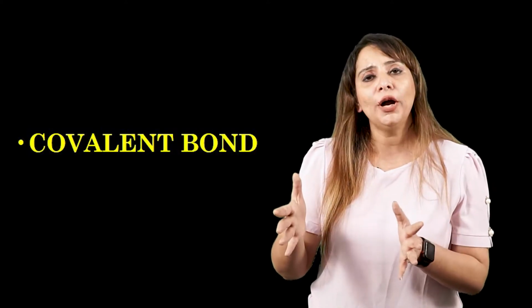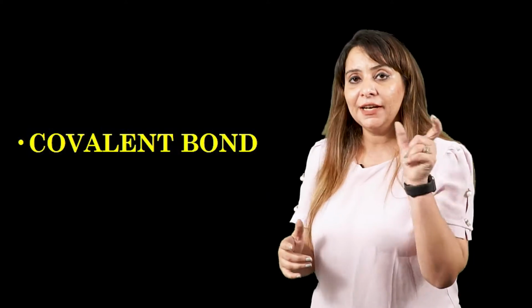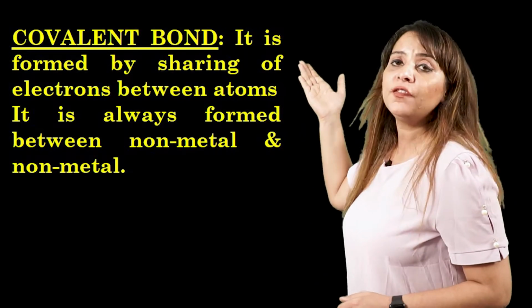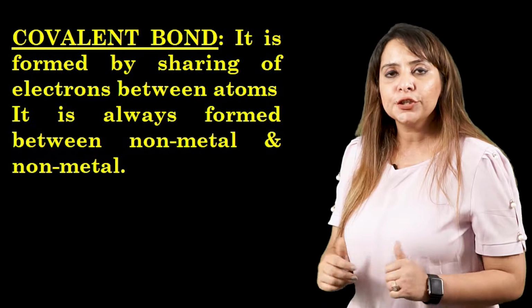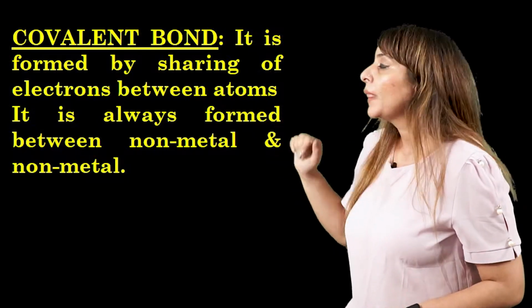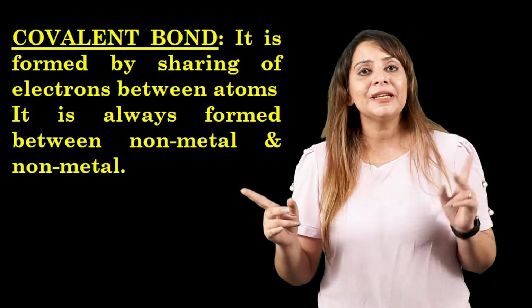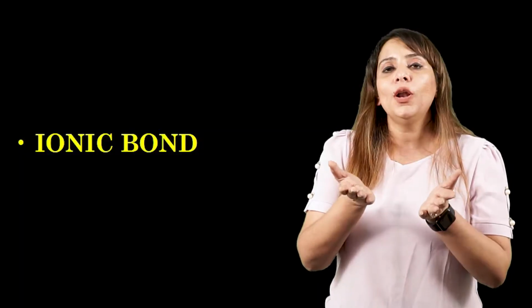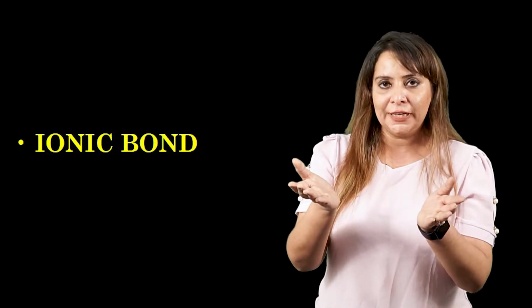A covalent bond, let's define it first. It is a bond which is formed due to mutual sharing of electrons. It is always formed between a non-metal and a non-metal. If you get 2 elements, one metal and one non-metal, the bond formed will always be an ionic bond, because one is the donor and the other is the acceptor of the electron.